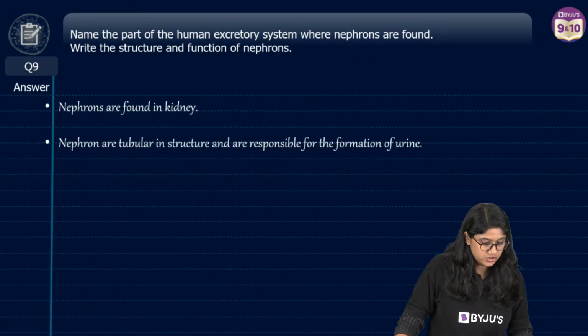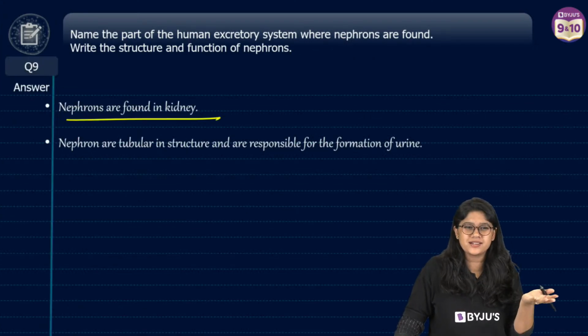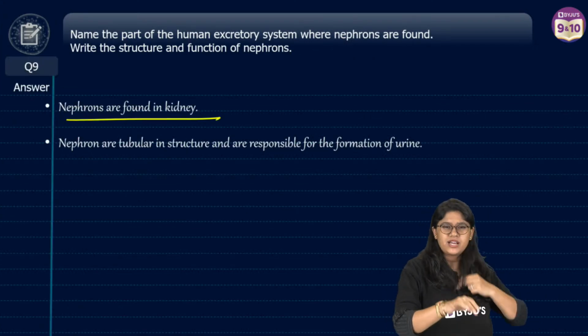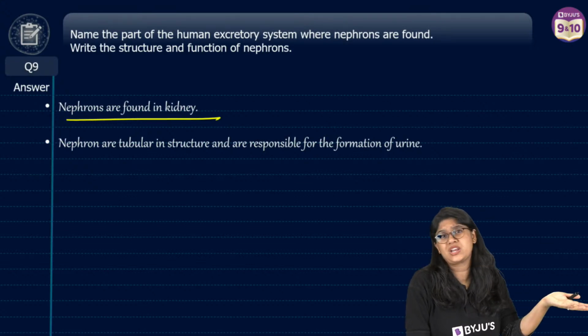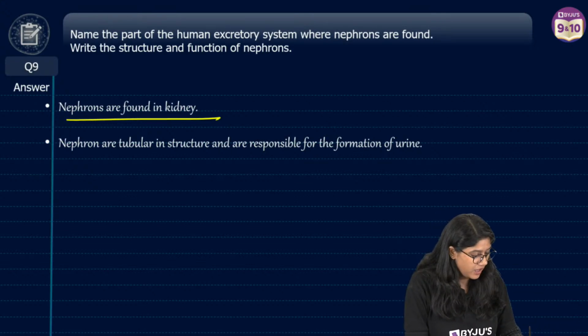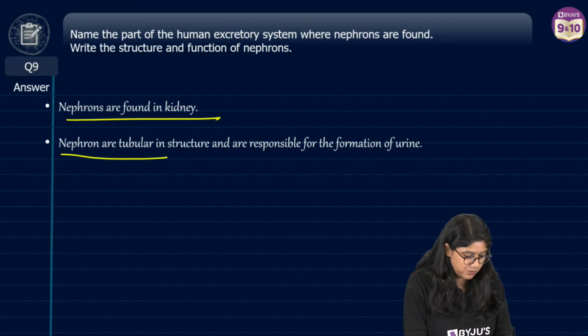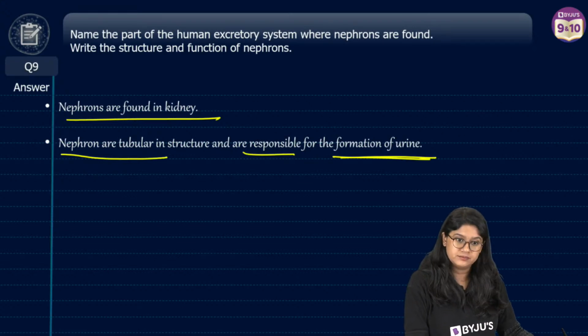So this is how you can write the answers for 2 marks. Not very complicated, but yeah, you can deal with it. And you can write it for 3 marks or for 5 marks also. Nephrons are the tubular structures responsible for the formation of urine.